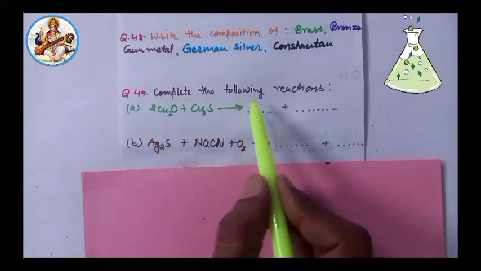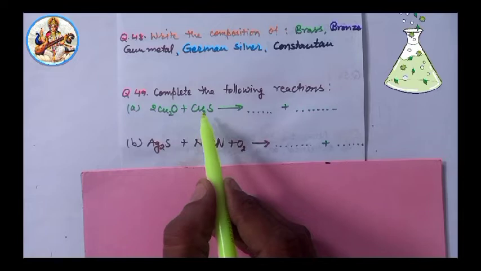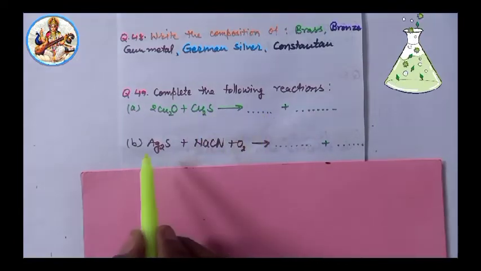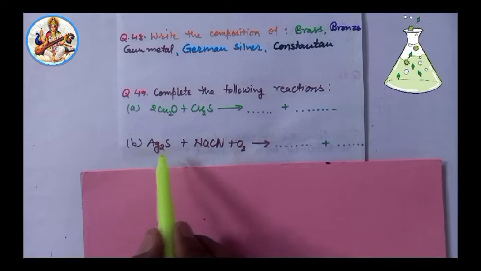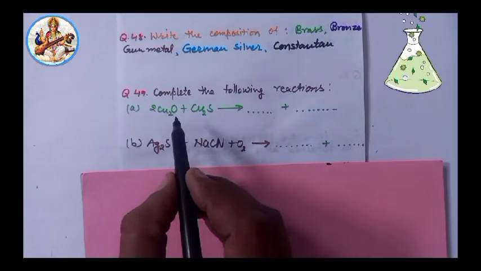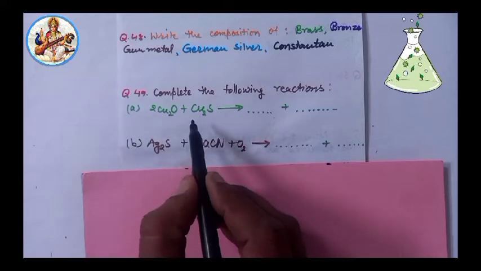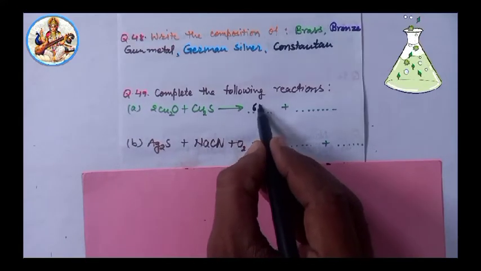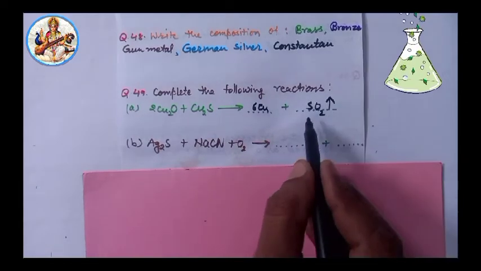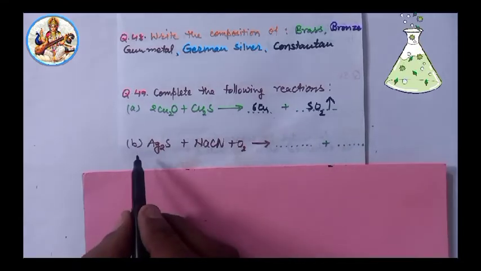Next, 49. Complete the following reactions. A. 2Cu2O plus Cu2S gives products. Similarly, B. Ag2S plus NaCl plus O2. So the answer will be, point A: it is called auto reduction. Thus 6Cu plus gaseous byproduct SO2.